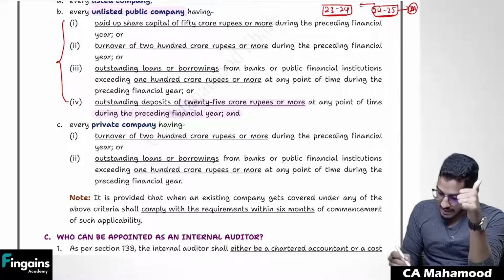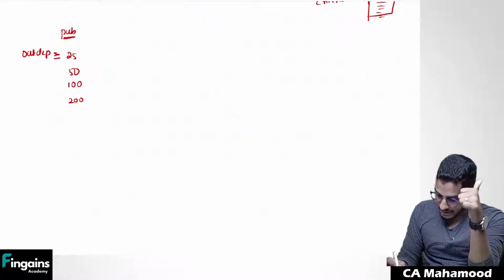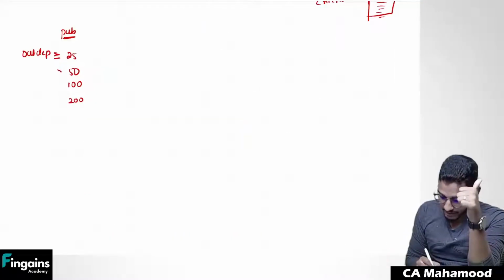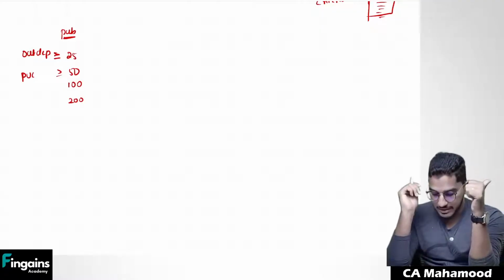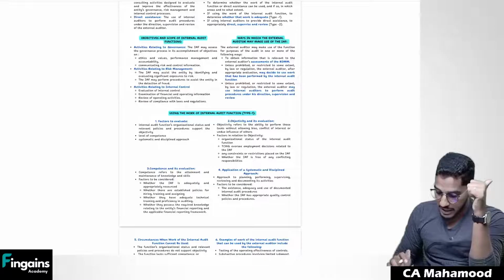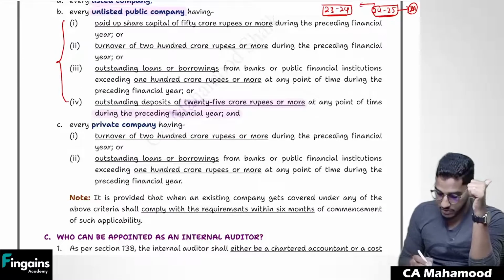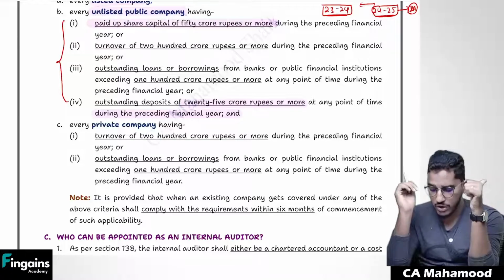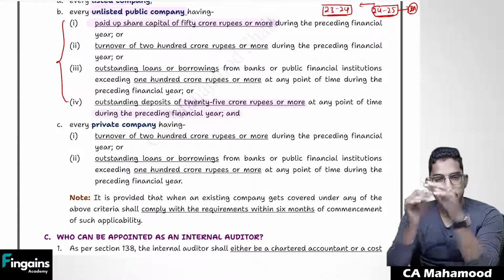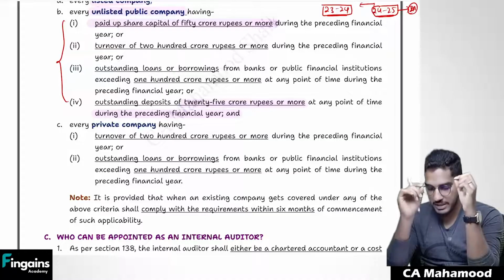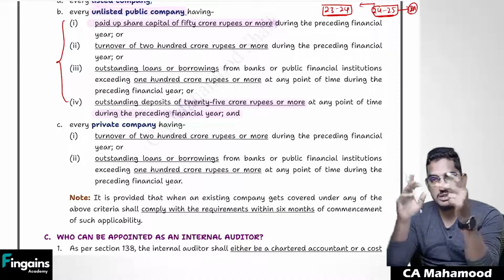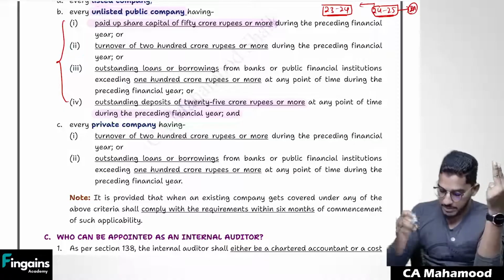Next, the second one is 50. So once again, if you come back here, 25 to 50. They say paid up capital. Paid up capital is 50 crore rupees or more. So if the company has a paid up share capital of 50 crores or more during the preceding financial year, so in the last financial year, if the paid up capital is 50 crores or more, then also the internal audit will become applicable.